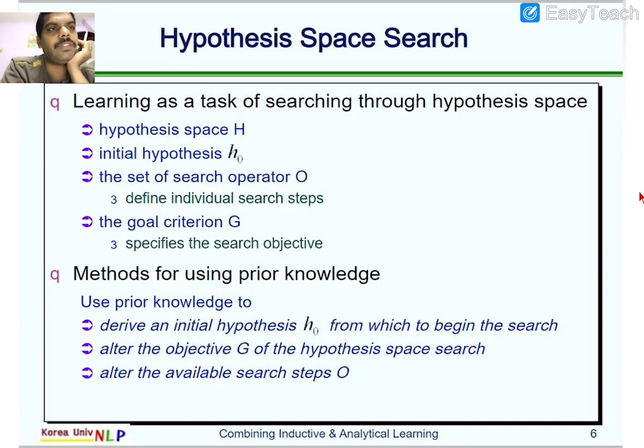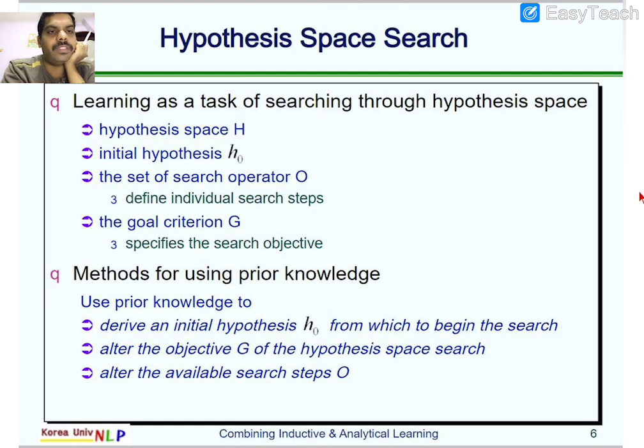Learning as a task of searching through hypothesis space. Whenever you learn the task, it depends on the hypothesis space, initial hypothesis, set of search operators, and the goal criteria. The objective we define, the operators we need to consider, and the initial hypothesis are all the things we need to consider for solving any problem.